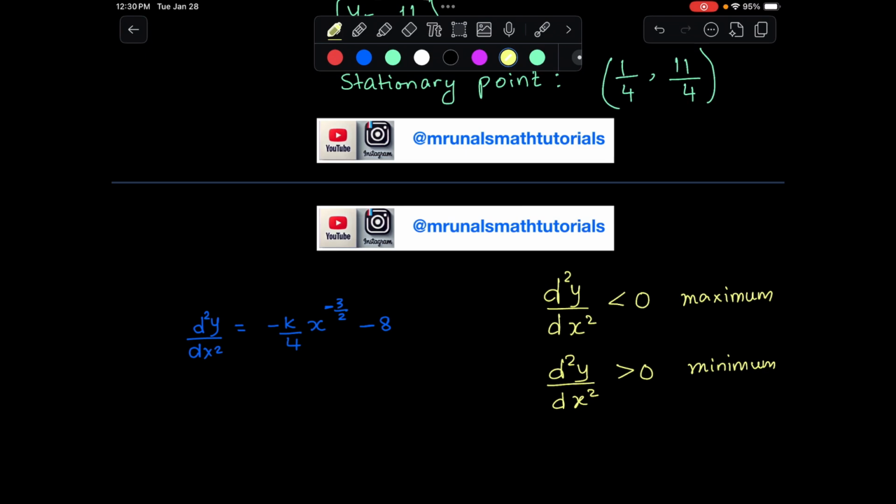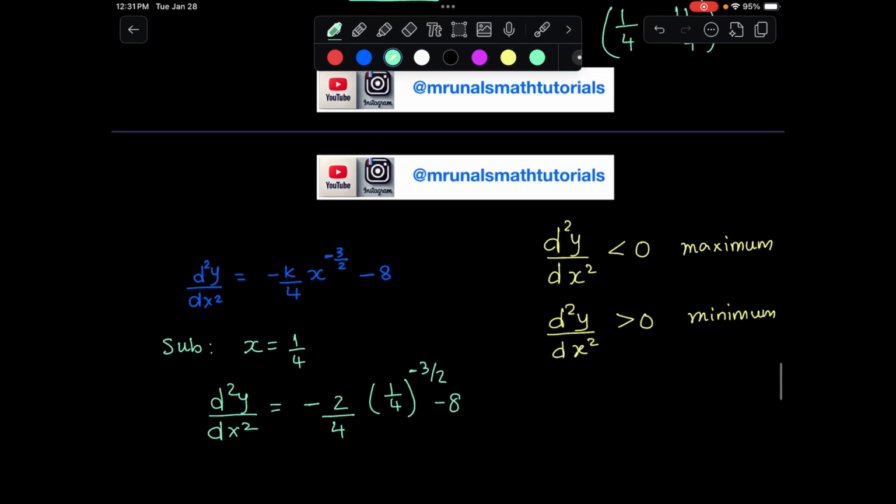So we need to substitute our x coordinate. We're going to substitute x equal to 1 over 4 in the second derivative. So the second derivative is equal to k is 2, 1 over 4 to the power of negative 3 over 2 minus 8.